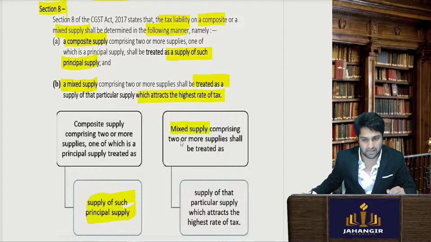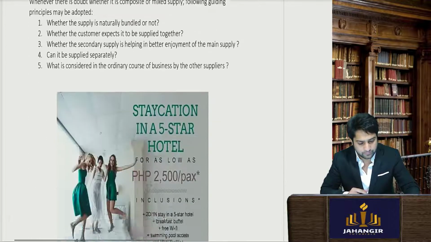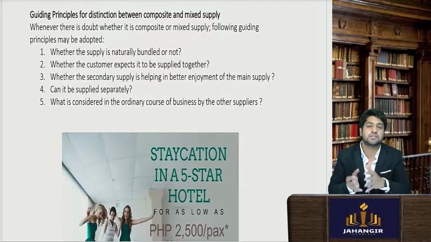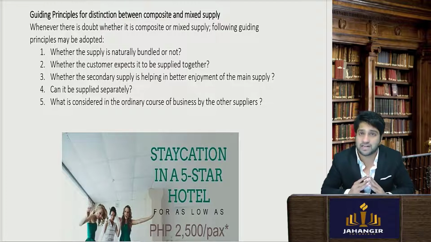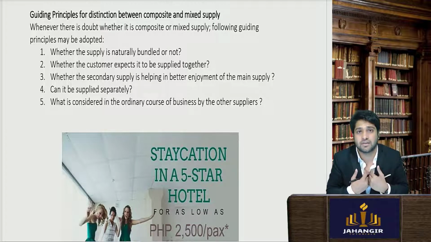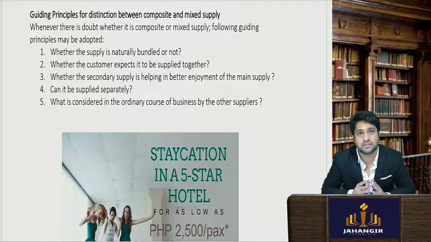So when a mixed supply comprises two or more supplies, it will be treated as a supply of that particular supply which attracts the highest GST. So that is the provision. Now sometimes, determining whether a particular thing is a mixed supply or composite supply is a matter of fact. Why? Because every time the interpreters always choose to prefer whichever attracts the lowest rate of GST.